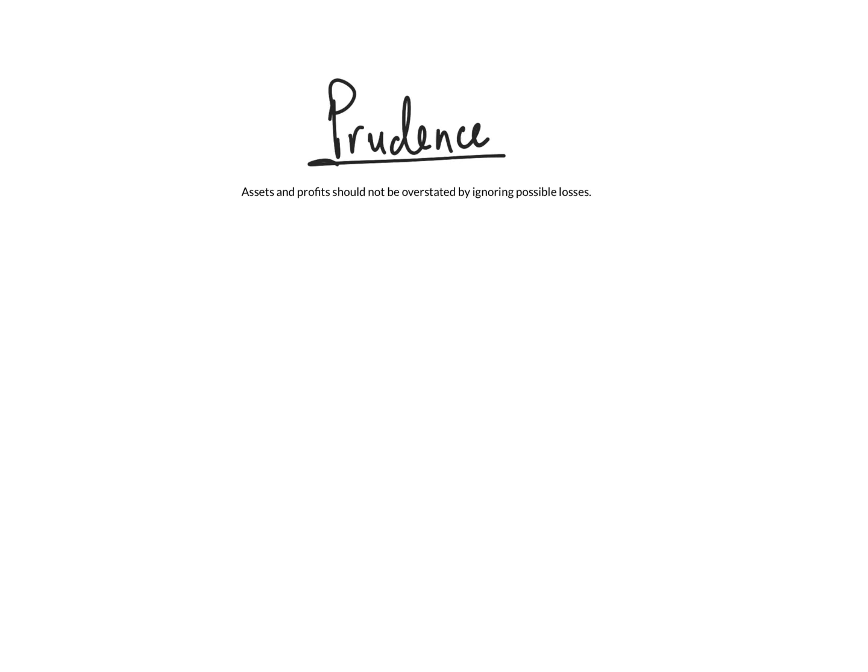Hi, today we are looking at a very important accounting principle, prudence. Now, by definition, this principle states that assets and profits should not be overstated by ignoring possible losses. In effect, the principle requires that whenever a business expects that it's going to make some sort of loss, it must account for it, because if it doesn't, it would be overstating the value of its assets or its profits.